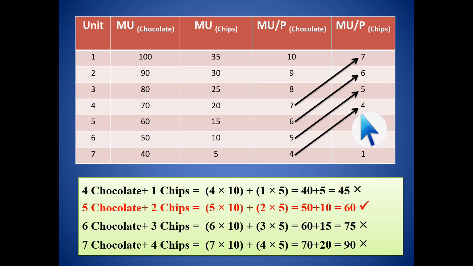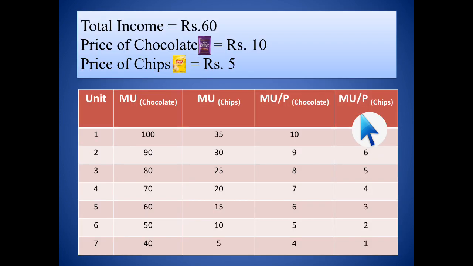So the problem that arises here is where the consumer should operate. Another thing we have is that the income is limited, that is 60 rupees. Income is our 60 rupees, that is the limitation.